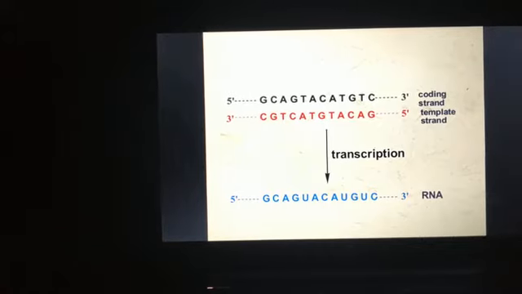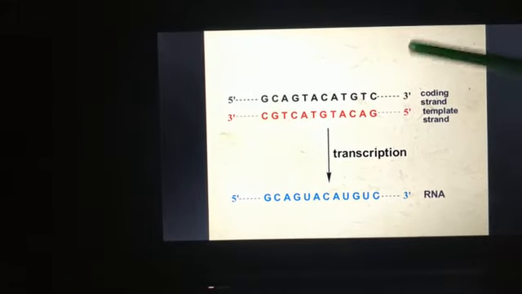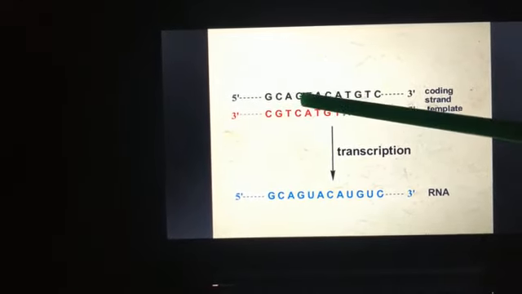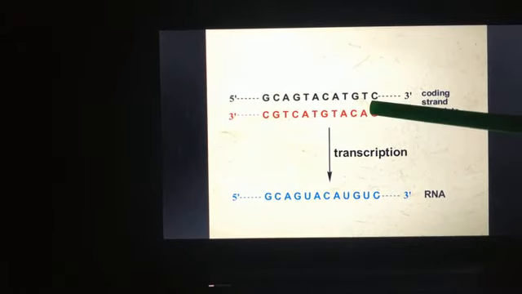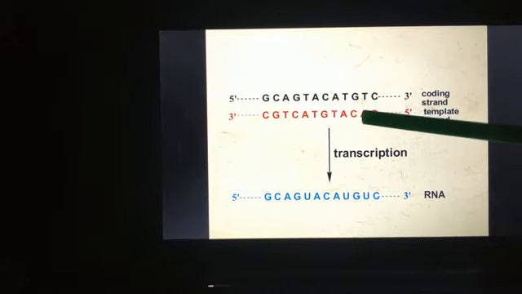Now this is important, student. This was our coding strand, which is not synthesizing anything. This one, in red color, is our template strand. The template strand will synthesize the RNA.